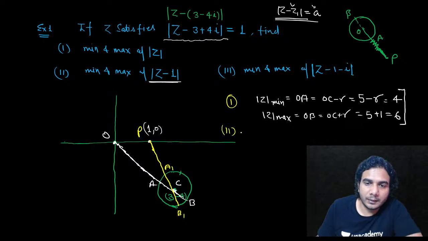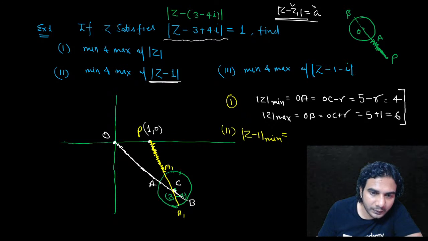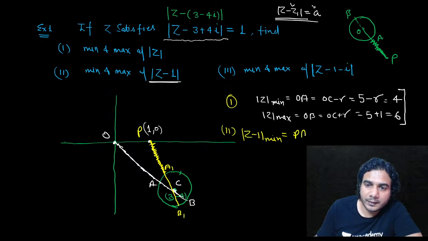Then |z minus 1| minimum. What is this minimum value? Now this minimum value is distance PA1, right? This is the minimum value, so PA1. And how to find PA1? Find the distance of (1, 0) from the center. That means PC minus radius.